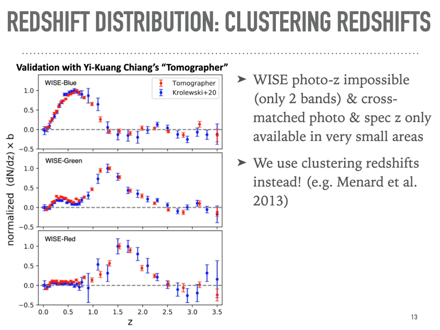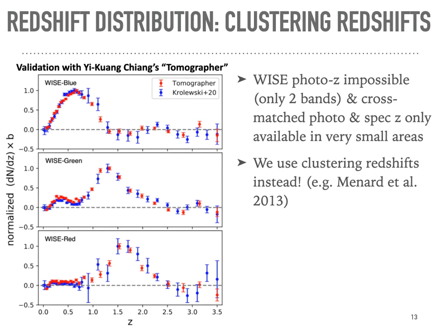Now, the next complication is that we need to know the redshift distribution of our galaxy sample. We only have 2 infrared bands, so photometric redshifts are just going to be totally impossible. We could try to take our sources and cross-match them to good photometric redshifts from optical or spectroscopic redshifts, but this is difficult. Deep enough redshifts are only available in very small areas of the sky, so there's a lot of shot noise and a lot of cosmic variance.